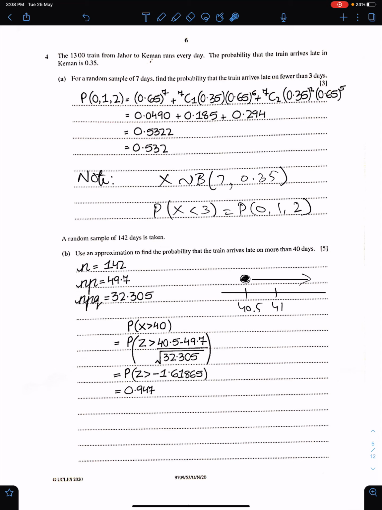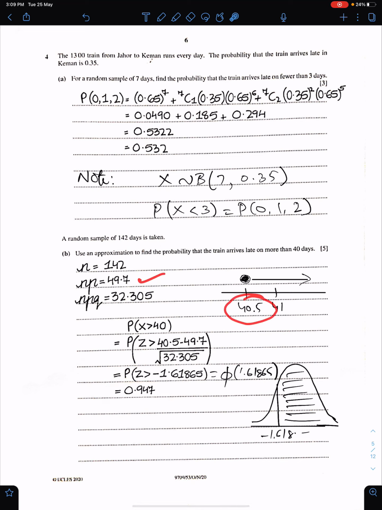Minus 1.618, and this area is large, and for large area we always write phi. So this should be phi of 1.618. You can get this number either from the table or calculator. That's the answer, up to 3 significant figures. Two things are very important: the continuity correction and the right values of np and the square root of npq.